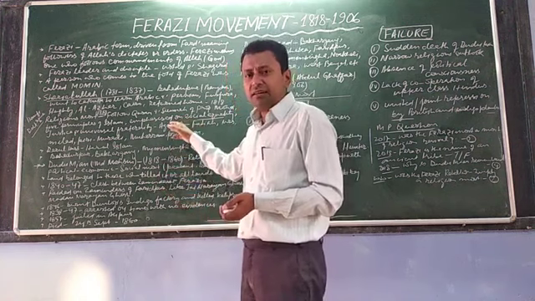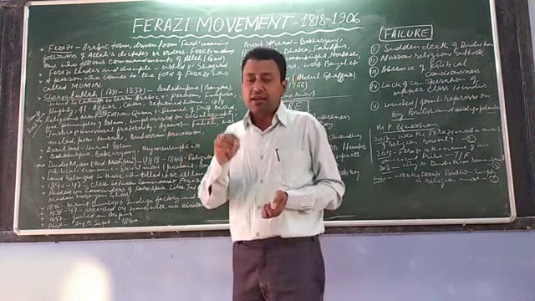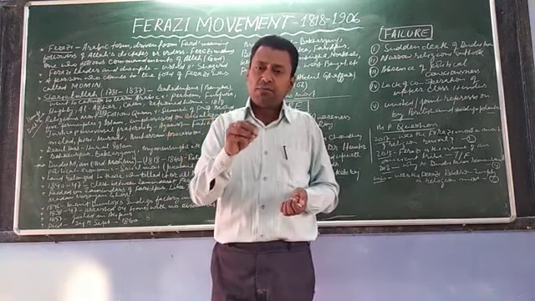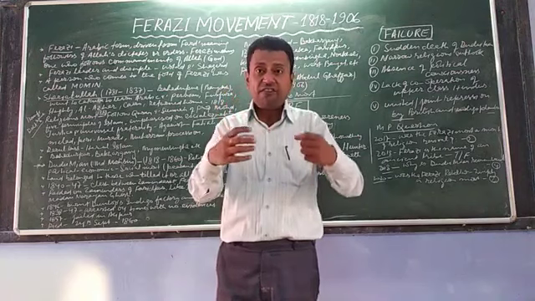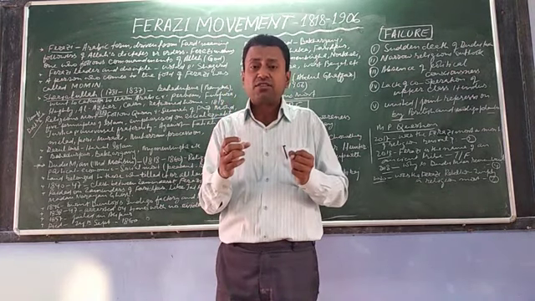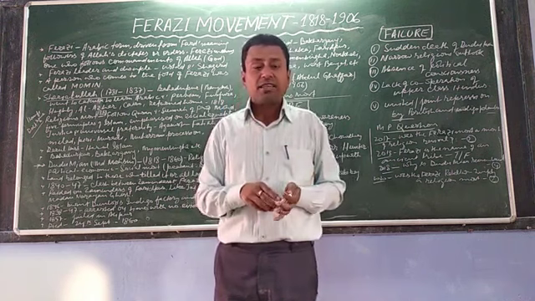So here Haji Shariatullah also insisted that a Muslim must follow the five instructions or five pillars of Islam. Islam is standing on five pillars. What are these five pillars?